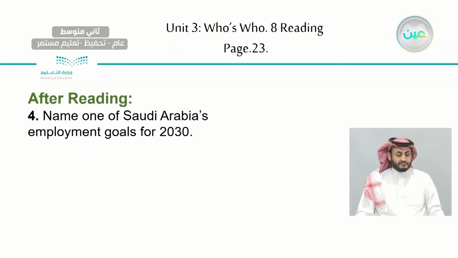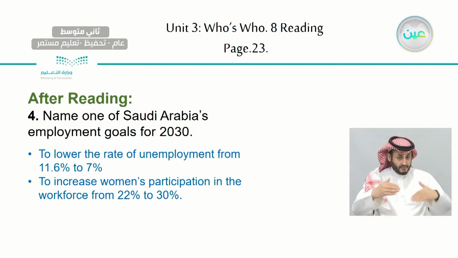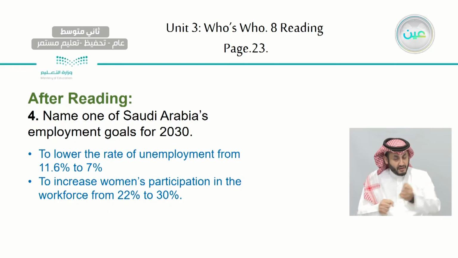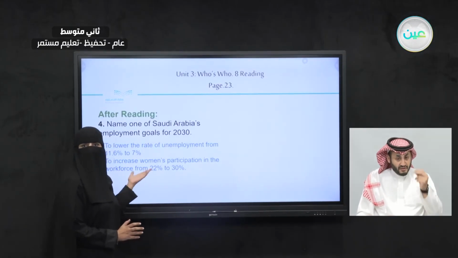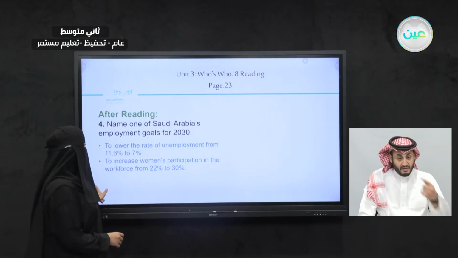I wrote here 2 for you. To lower the rate of unemployment from 11.6% to 7%. That was one of the goals. And the second goal could be this one, to increase women's participation in the workforce from 22% to 30%. Now, did you find anything else from the text that can answer this question? Now, let's take a look at what we have next.